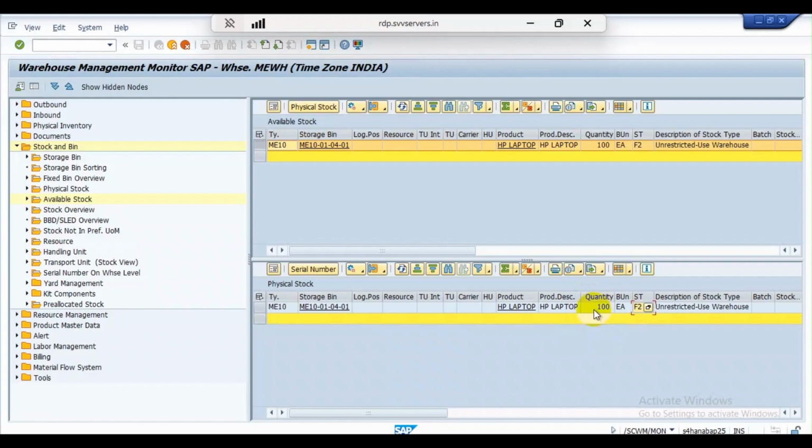I want to send them into the block storage bin. Otherwise, you have to mark the same 10 quantity in the same bin as blocked stock in the same storage type. I have to mark the 10 quantity as the block storage type. So how do we do this? I will show you now. Now go to the new one.